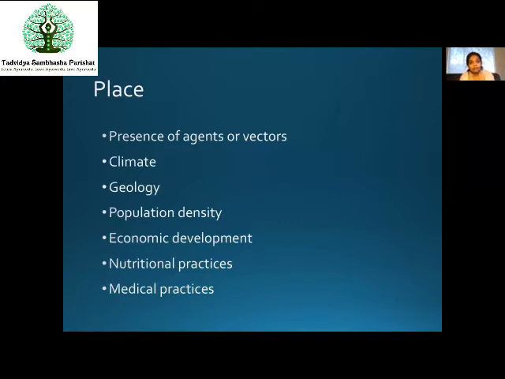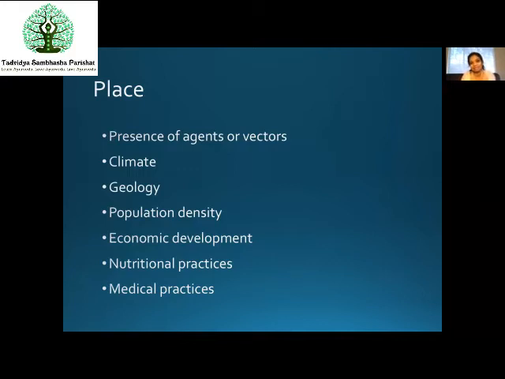Then comes the geology. Geological factors matter a lot. So whether the virus is more common in some forests. You might have heard there are some diseases which occur in particular regions. Maybe Africa or Indian particular patches, Himalayan region or something, right? So whether the climate or geology play important part, yes, they do.